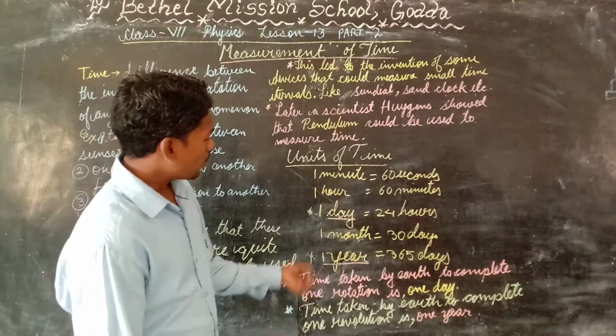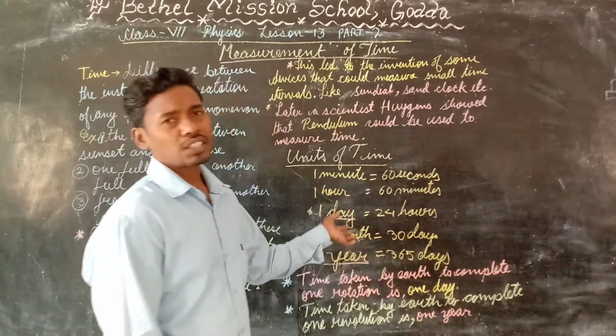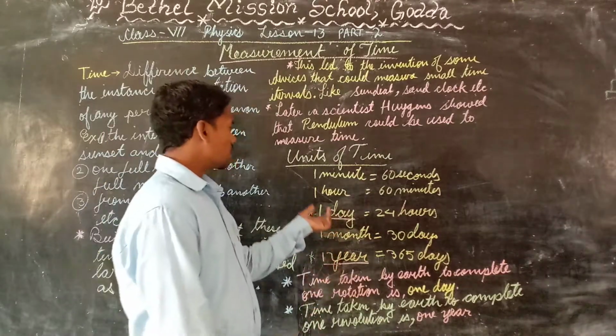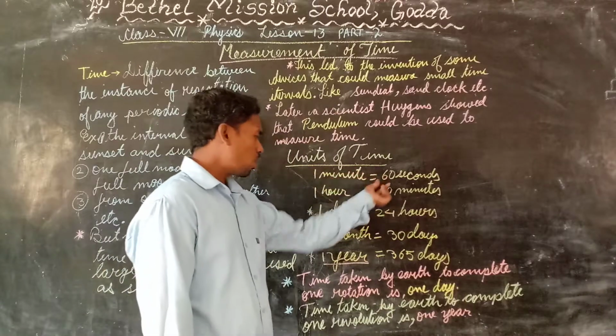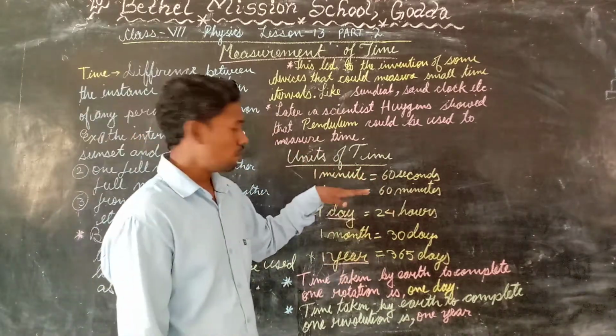And then we have 1 year, which is equal to 365 days, or we can say 12 months also. These units, from small to big, have been taken as the modern units of time.